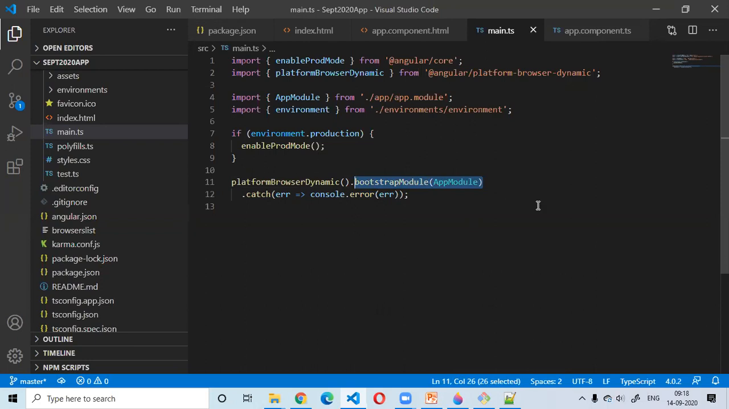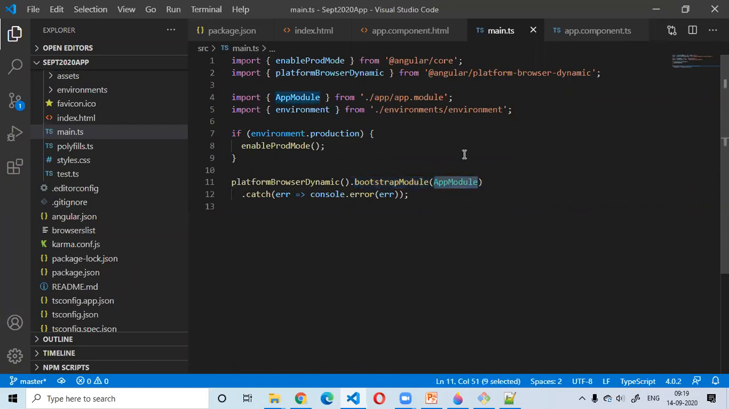So currently we have only one Angular module, that is fine, but in future we are going to have multiple Angular modules, right? So my Angular application should know which is my root module or which is my bootstrap module. So that is why we need to mention which is the root module or the bootstrap module of my application. That is what we are mentioning here.